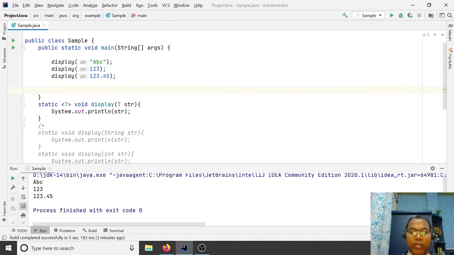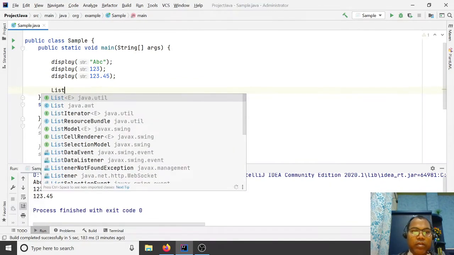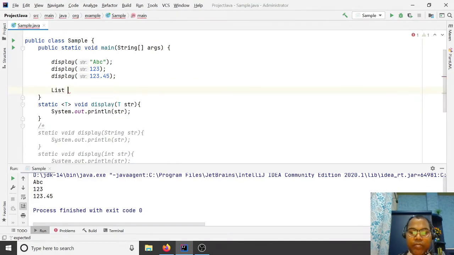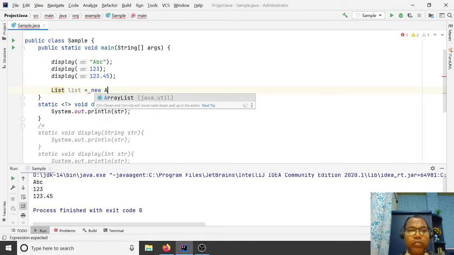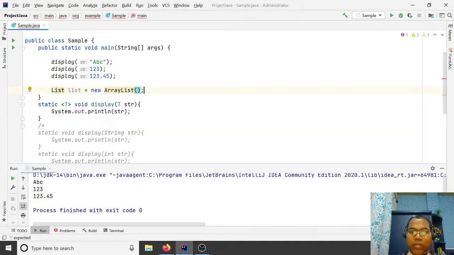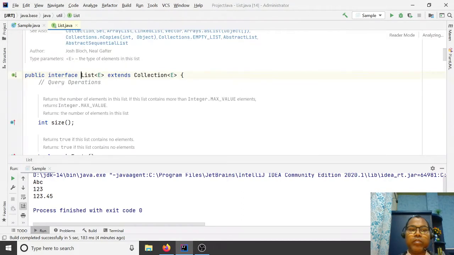I am writing a list equal to new ArrayList. So this is the interface, and this is your implementation class.